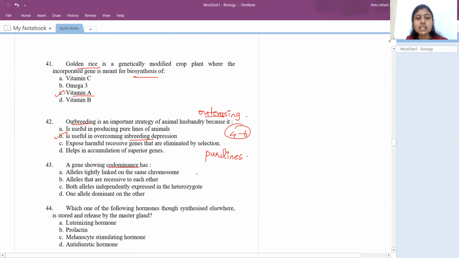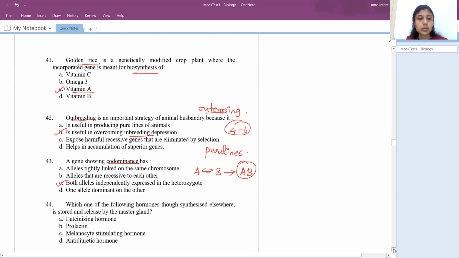So the best example is ABO blood group, in which the A and B equally dominate, showing both their phenotype. So you have a blood group called AB, right? So both the alleles are independently expressed in the heterozygote.